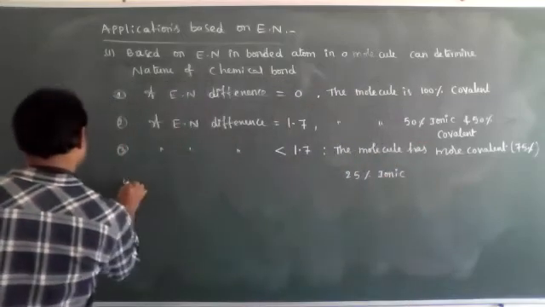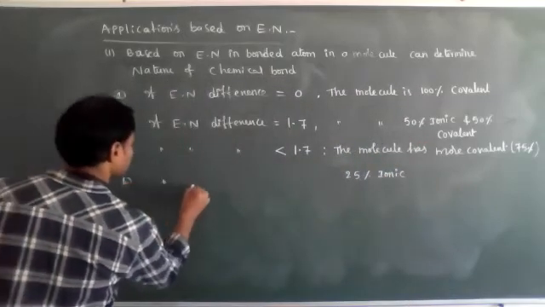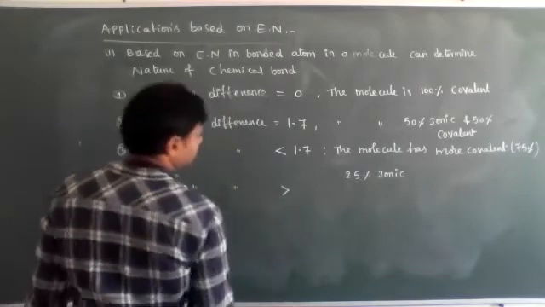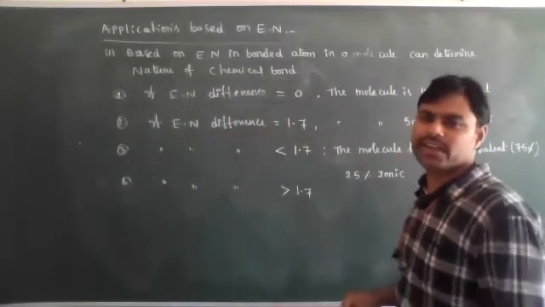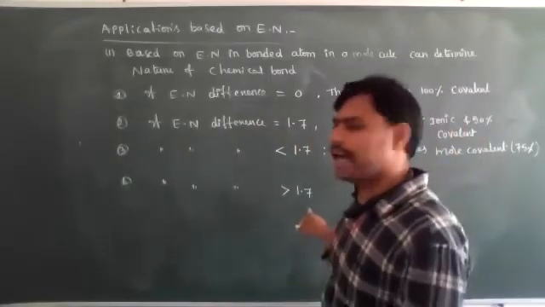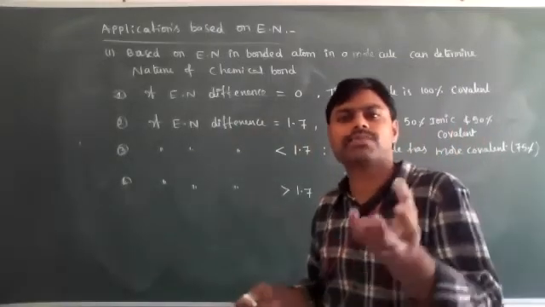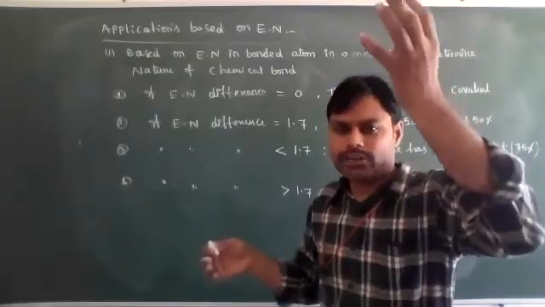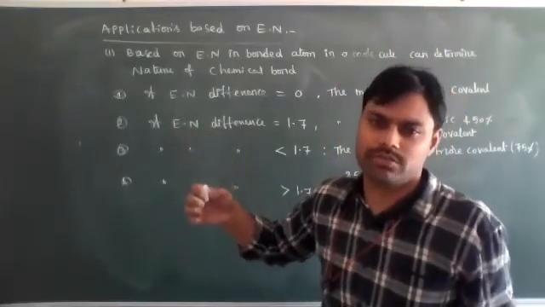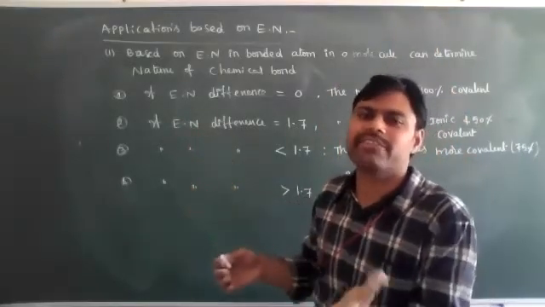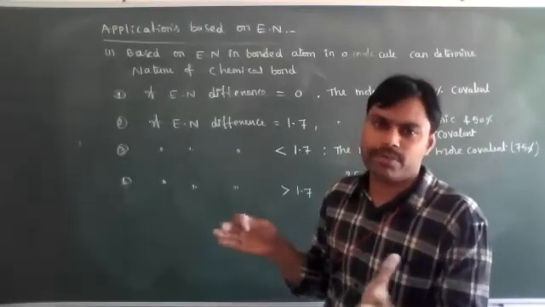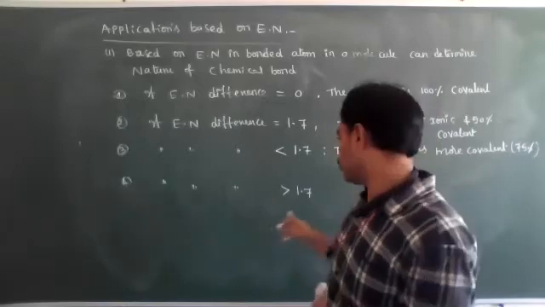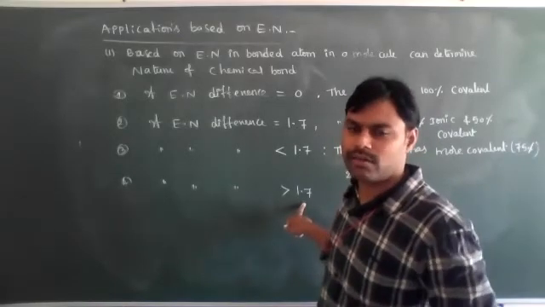If the electronegativity difference is more than 1.7, one bonded atom is more electronegative and the other is more electropositive. More electropositive means its electronegativity is very low.